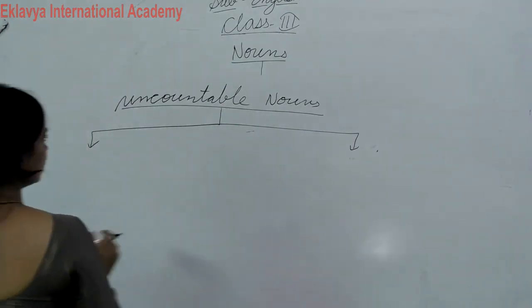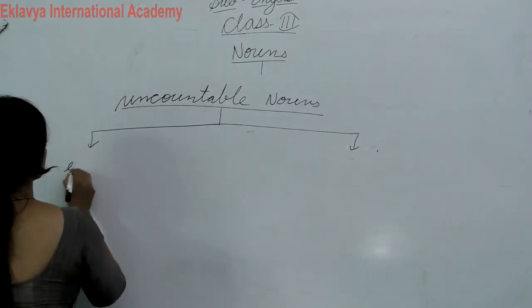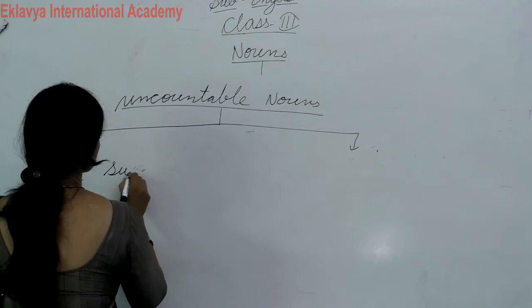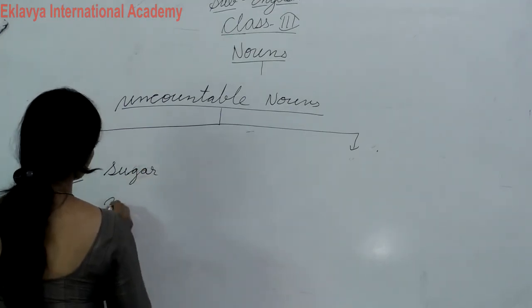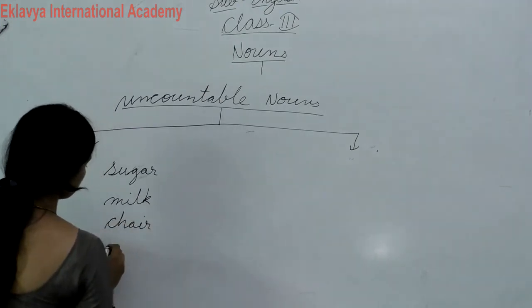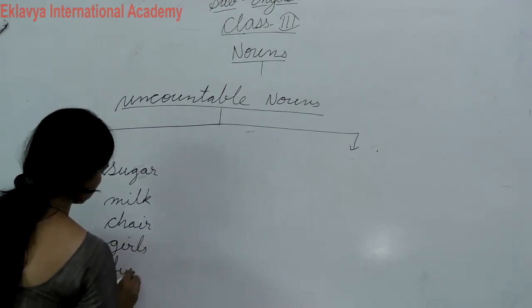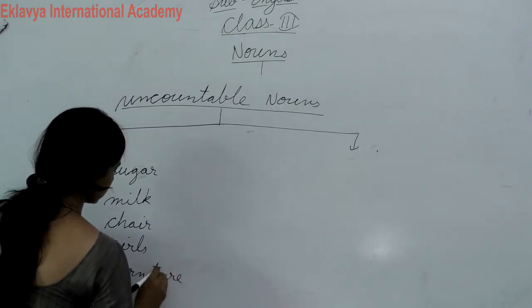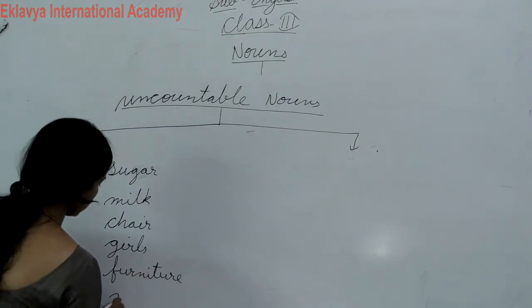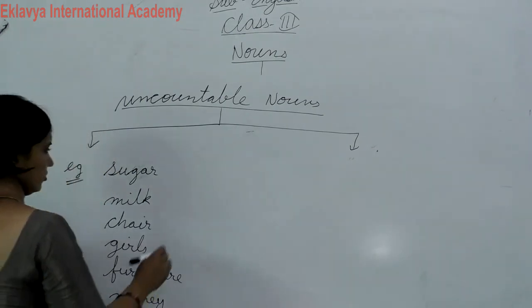So okay, to make you understand, I write more examples for you, like sugar, milk, chair, girls, furniture, money, jam.